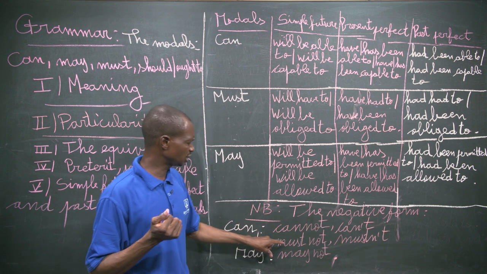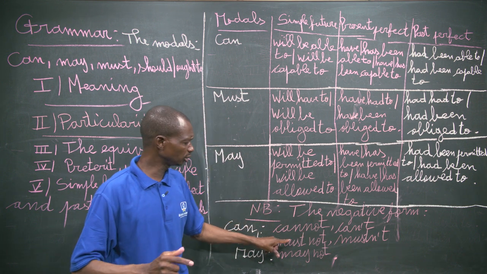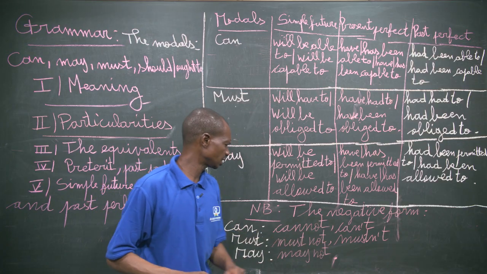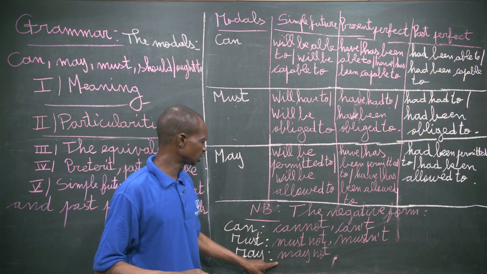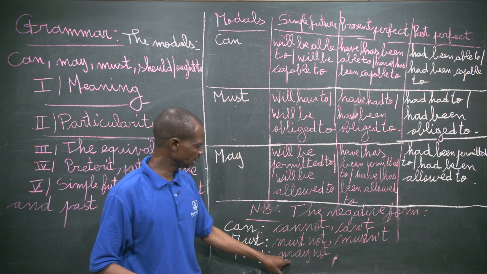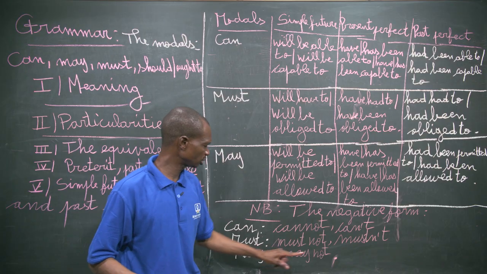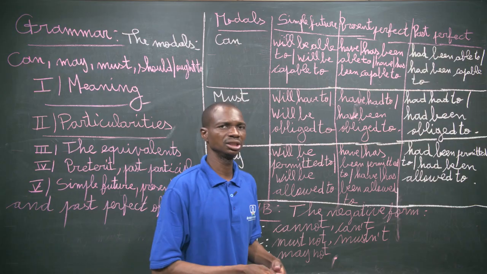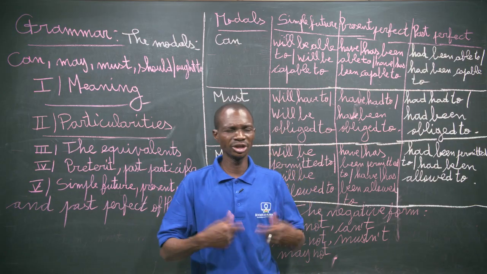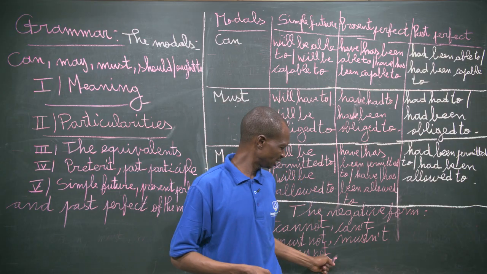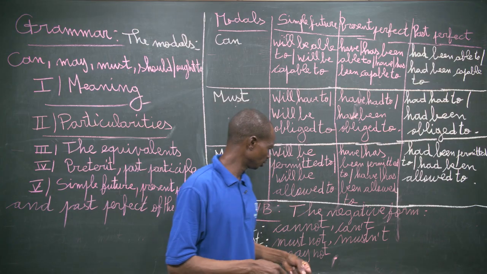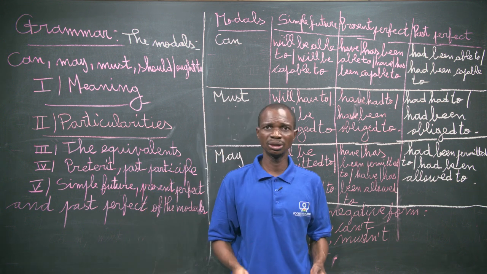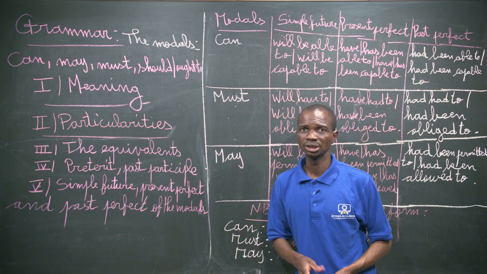And must, this is possible to write in two words: must not. And the contracted form is mustn't. And may, here we can use two words, may and not, for the negative form. And the contracted form is possible, but it's not regularly used. It is rarely used. That's why we must finish with this remark.